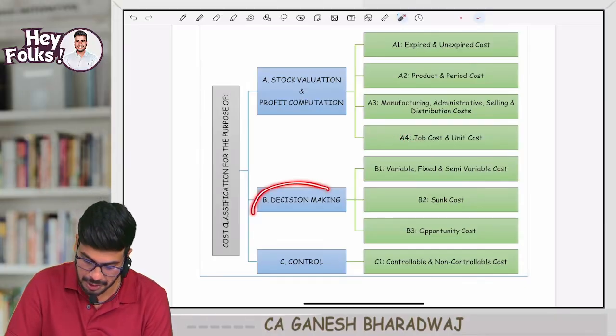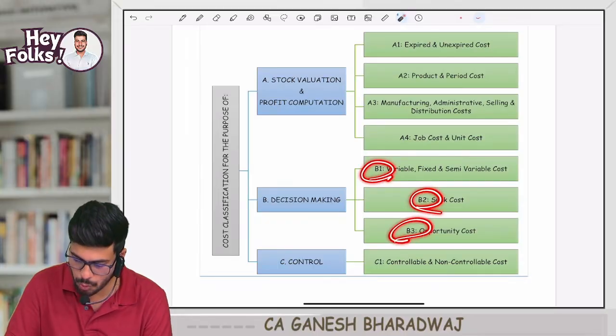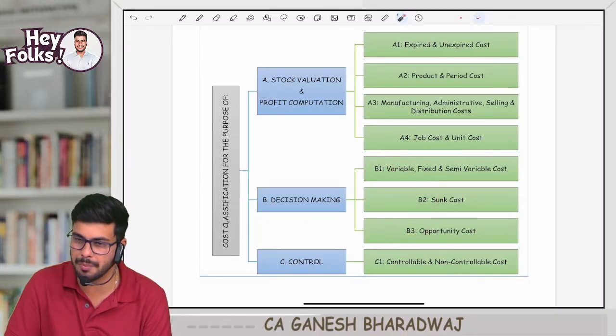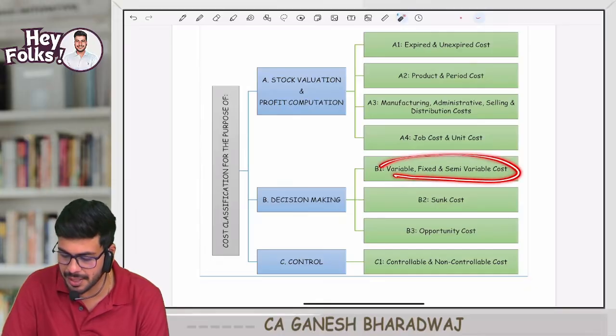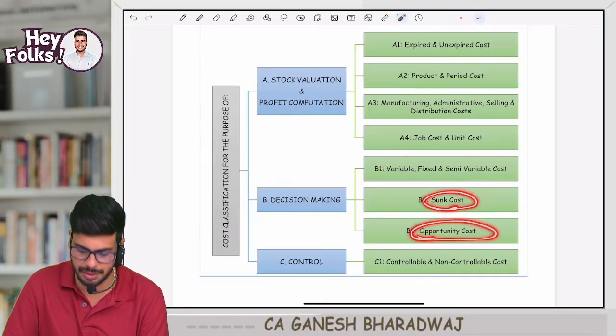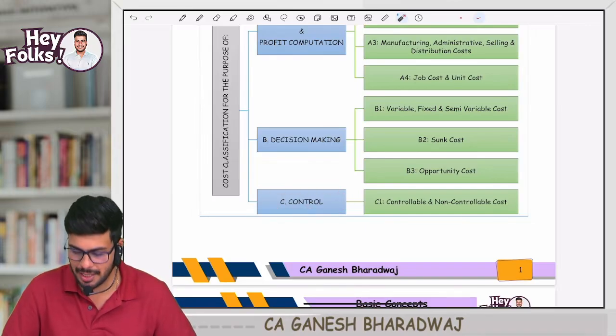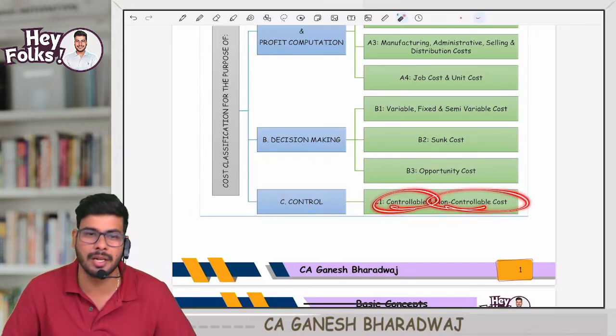For the purpose of decision making, cost can be classified into B1, B2 and B3. What are B1, B2, B3? Variable, fixed, semi-variable cost, sunk cost, opportunity cost. And then C, for the purpose of control, costs can be classified into controllable and uncontrollable cost.